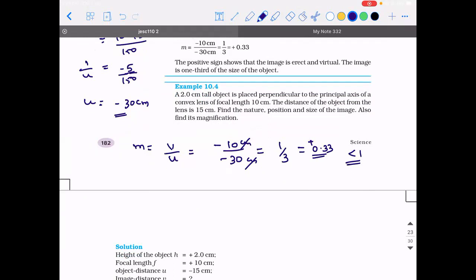Sir, you told that sign convention can't be applied for unknown quantities, sir. But unknown is not known. Here, v and u both are known, no? Yes, sir. So for known quantities, I applied the sign convention. Okay, sir.